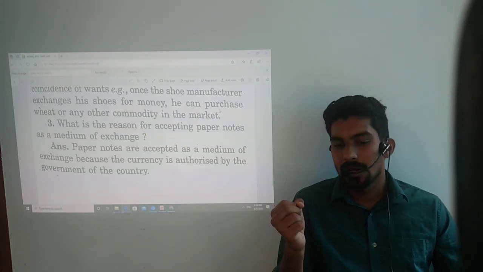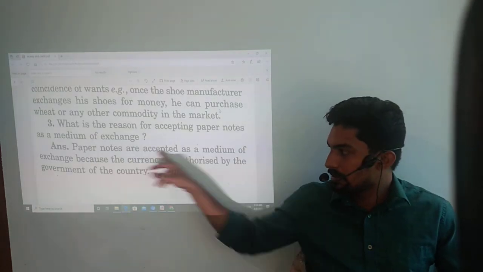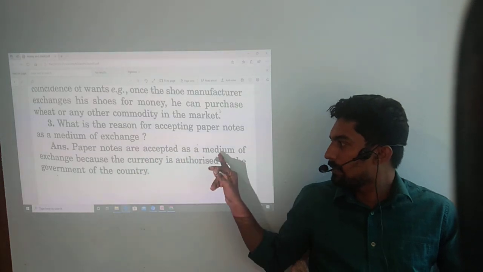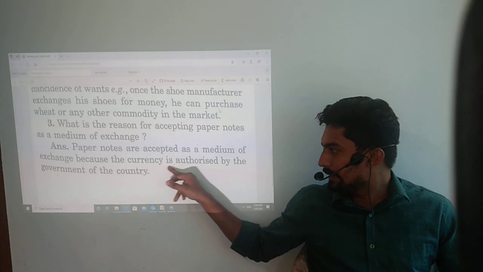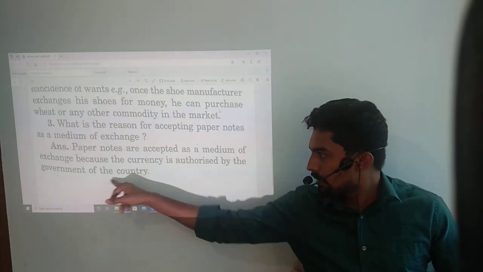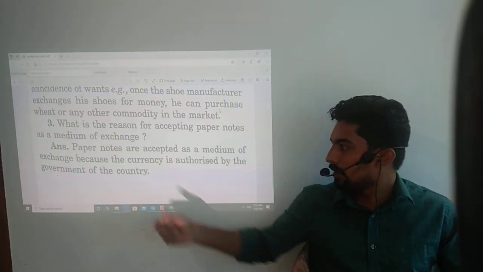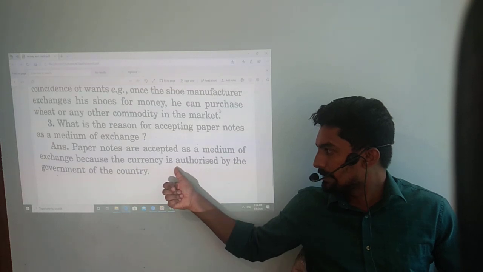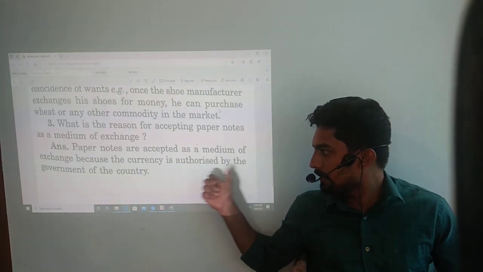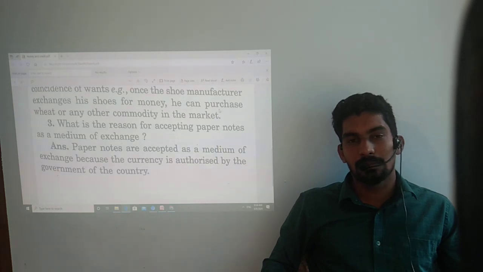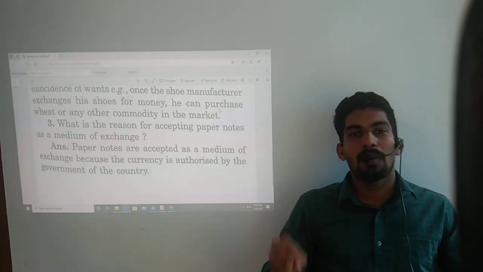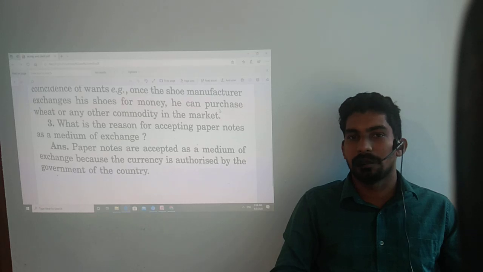So the answer clearly mentioned: paper notes are accepted as a medium of exchange because currency is authorized by the government of the country. Here the point of the answer is that currency is authorized by the government of the country. It is authorized by the Reserve Bank of India on behalf of the central government.